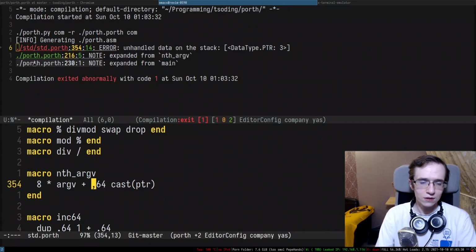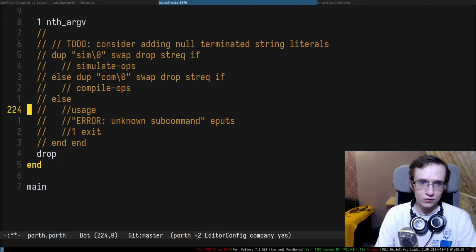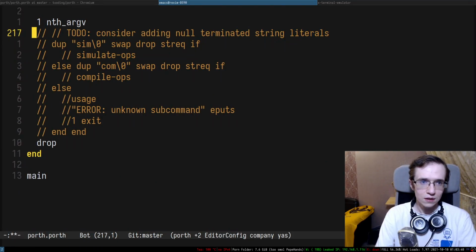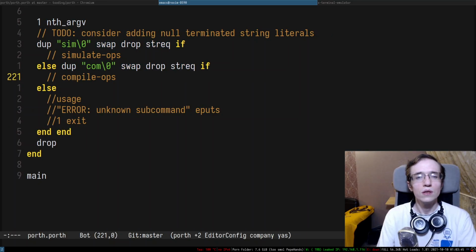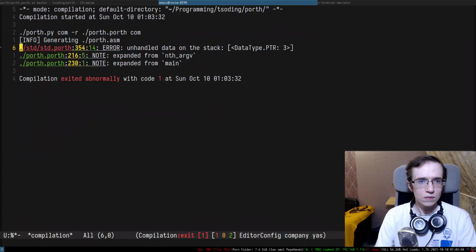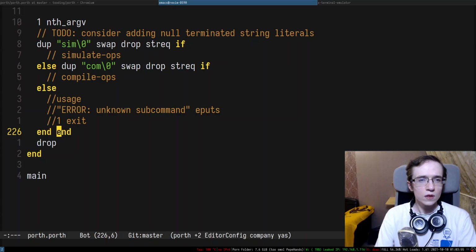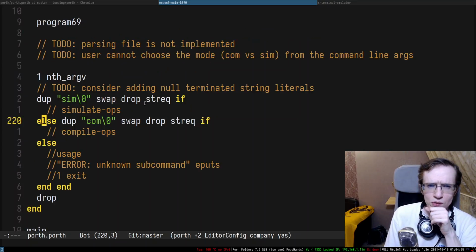Okay, unhandled data on the stack. I suppose what we have to do here is not forget to drop that data. Right, and then, yeah, so that's what we're doing here. I'm actually confused.